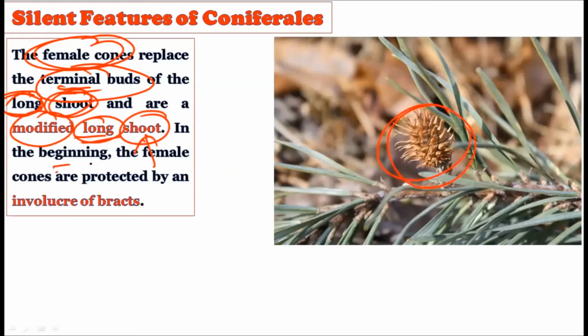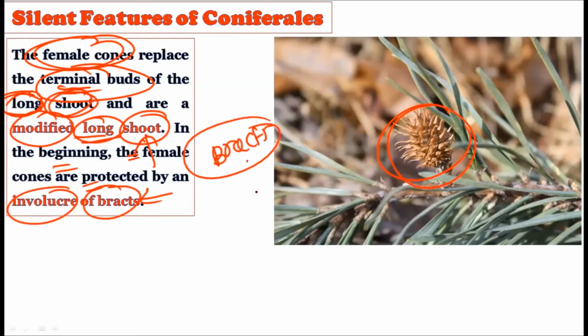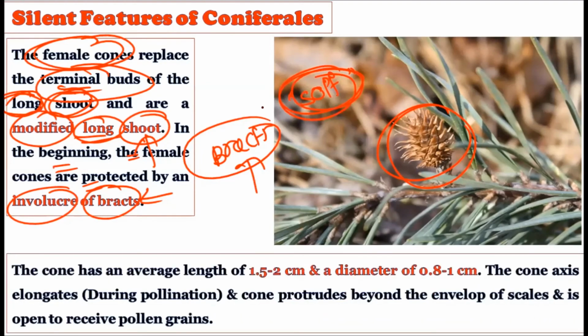In the beginning, the female cones are protected by the involucre or the bracts. Bracts are there in order to protect this cone structure when it is young and soft in the first year, covering it to protect it from the surrounding environment. Now the cone has an average length of 1 to 2 centimeter in the beginning, then later it will grow up to 2 feet.